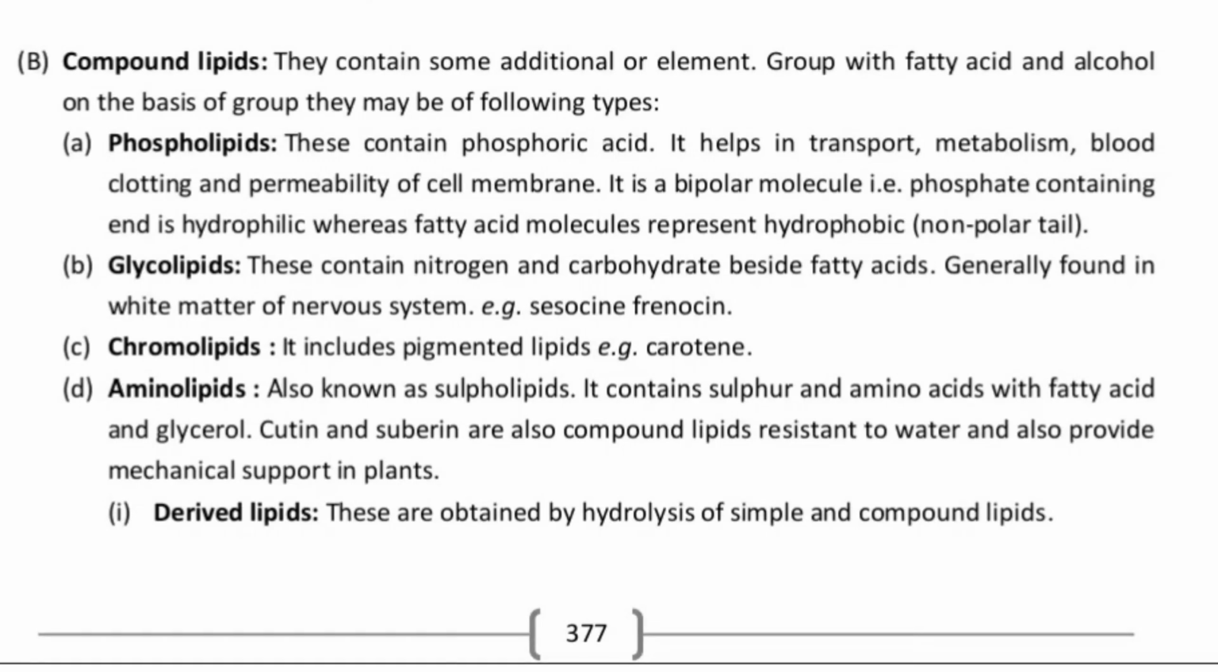Here, they are the group with the fatty acid and the alcohol. On the basis of the group, they may be of different types. Let's say for example, the first one is called the phospholipid. They contain phosphoric acid along with them, lipid plus phosphorus. It helps in the transportation, metabolism, blood clotting and permeability of the cell membrane.